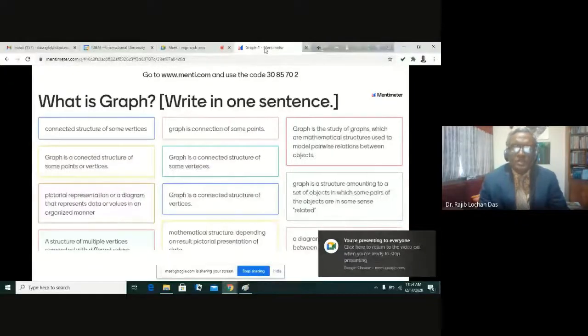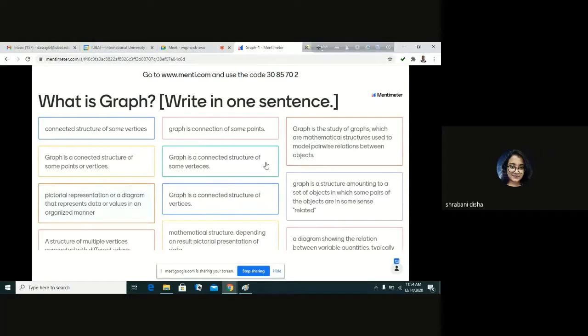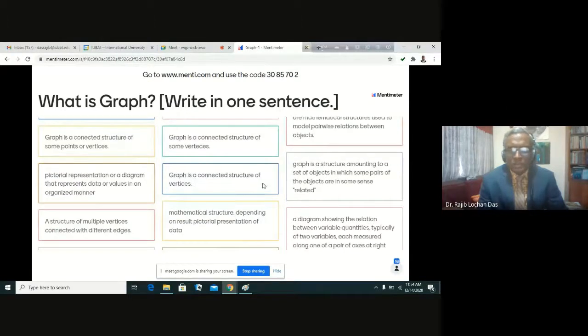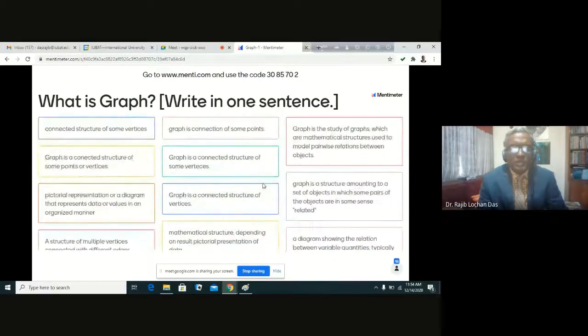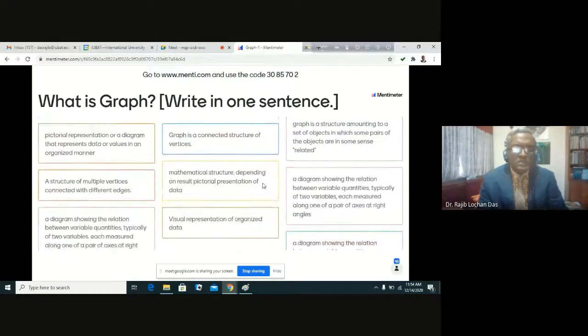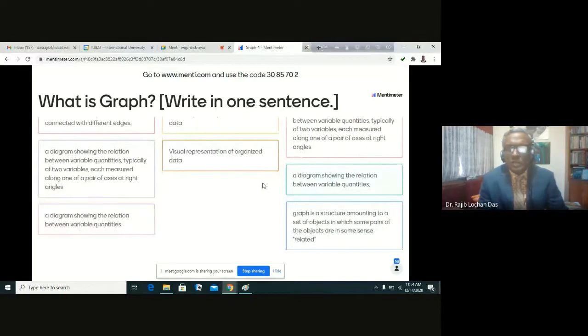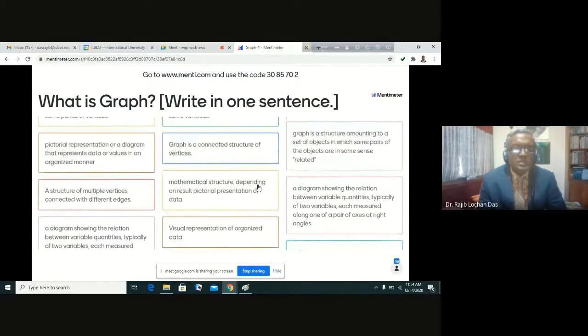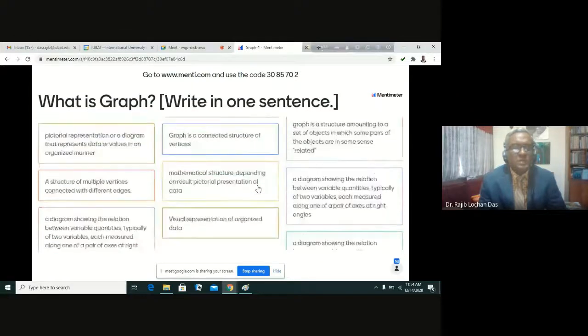So now you can see the screen, right? The answers are coming. Which answer? Who is giving which answer? This is not written here. I do not understand, and it's not very important. I can just see what answers are coming. Okay, so you are writing different answers. Not everyone is giving the same answer. You see, all different answers are coming.